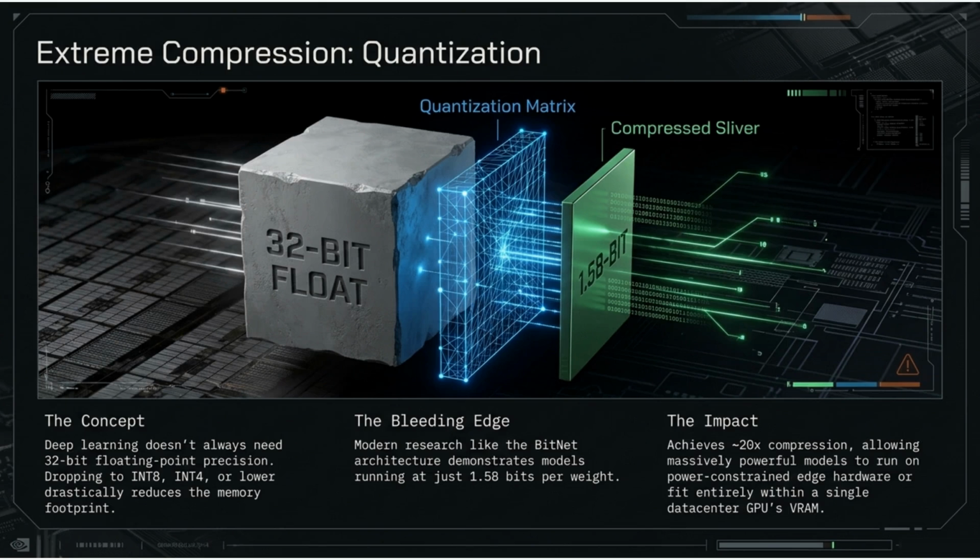Extreme compression through quantization. 32-bit floats shrink to int8, int4, or lower. BitNet research runs at 1.58 bits per weight. Roughly 20x compression lets powerful models run on edge hardware or fit entirely in a single data center GPU's VRAM. Precision is a dial, not a religion.